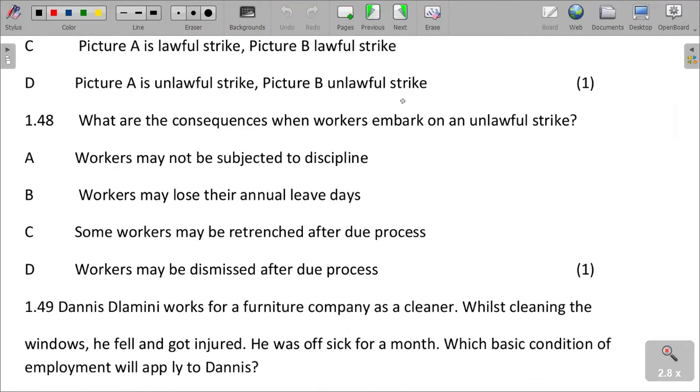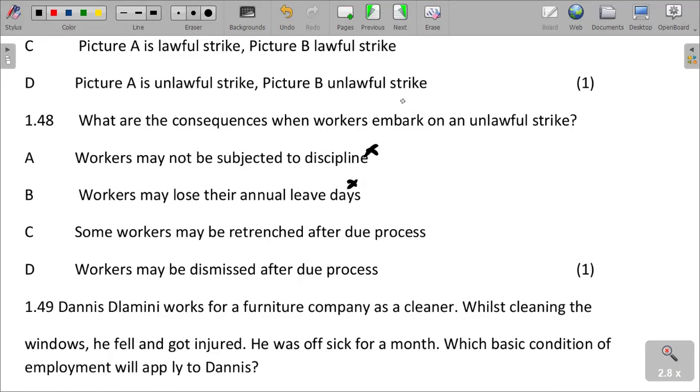And then what are the consequences when workers embark on unlawful strike? When people go for unlawful strike, it means they are striking illegally. It is not officially approved. So what are the effects of unlawful striking? Workers may be subjected to a disciplinary hearing. Workers may lose their annual leave days.